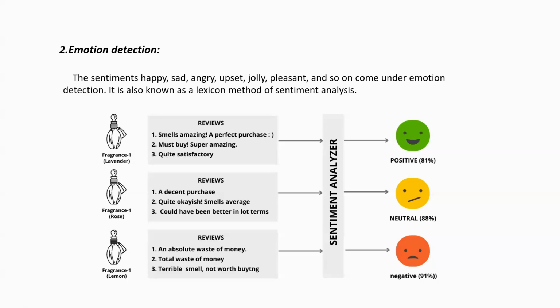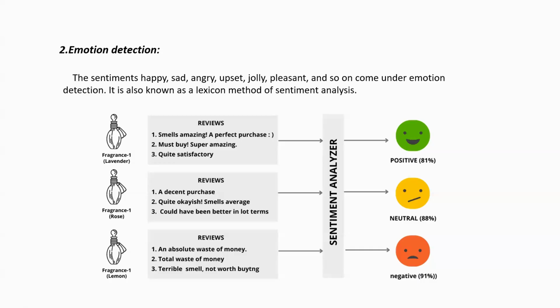Next, the rose fragrance. Its reviews say: decent purchase, quite okay, smell average, could have been better. So it still gets neutral, not happy or positive. It depends on the review wording, not on the percentage. You might get an 81% rating, for example if 90 out of 100 members get the product. So according to the review statement, it generates the emoji, right? So we get neutral. For lemon, the reviews say: absolutely a waste of money, total waste of money, terrible smell, not worth it.